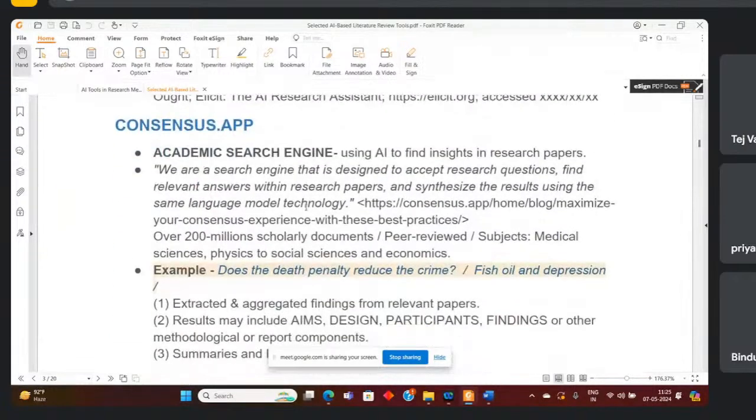Then the next is consensus.app. This is an app engine, right? This is also an academic search engine using AI to find insight in research papers. What is the meaning of finding insight in a research paper? To understand this meaning, I have taken the example below.